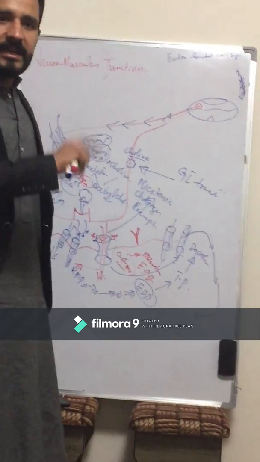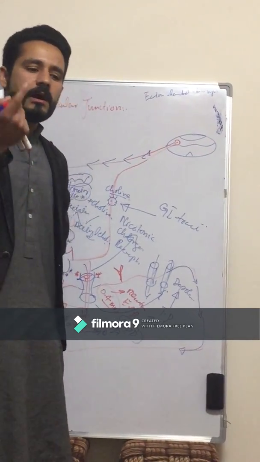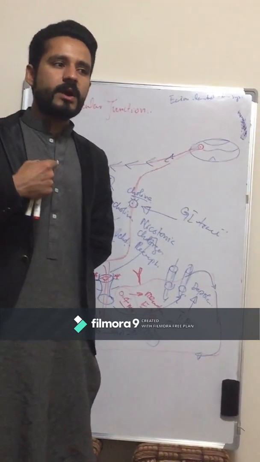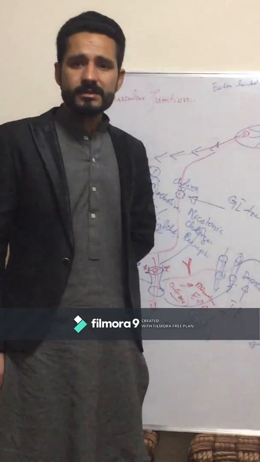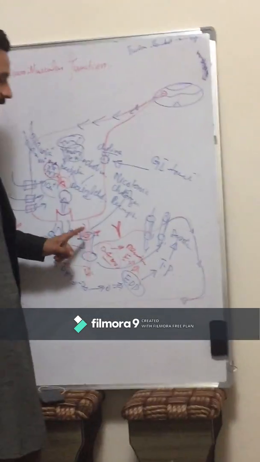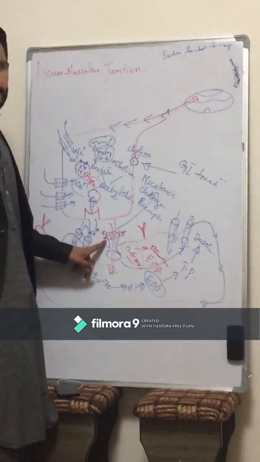What causes Myasthenia gravis? Our own body's immune headquarters produces antibodies which bind to the nicotinic cholinergic receptor.